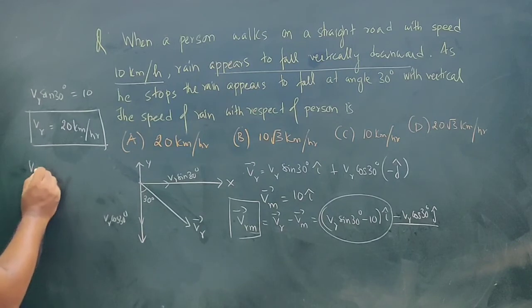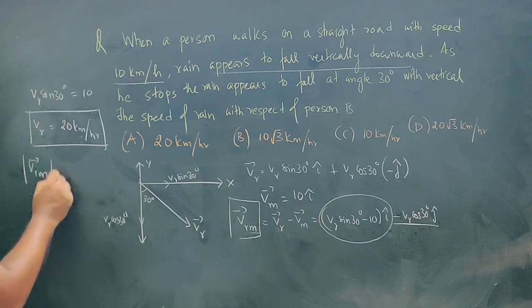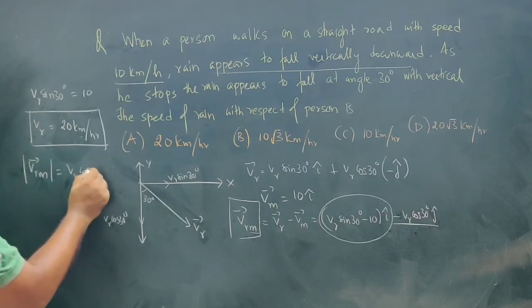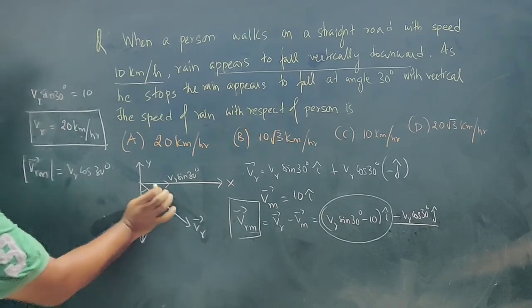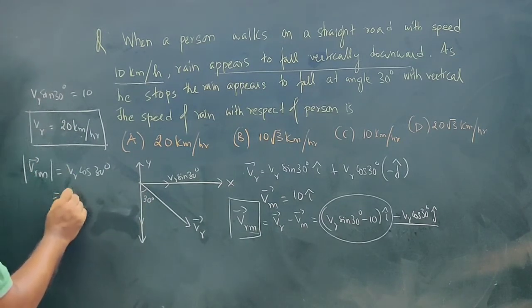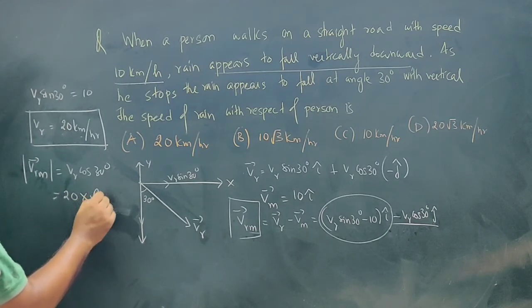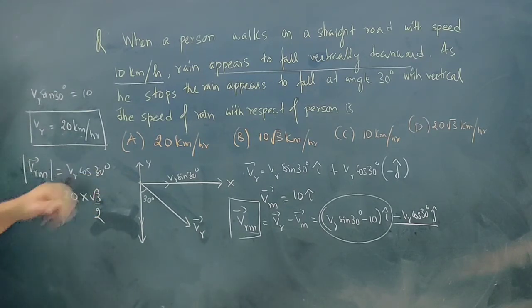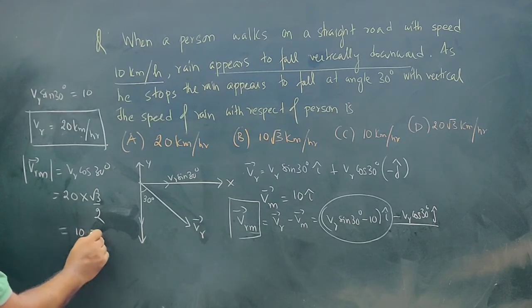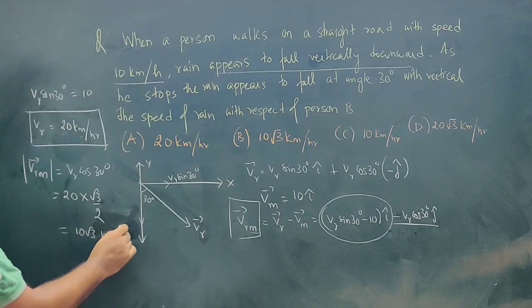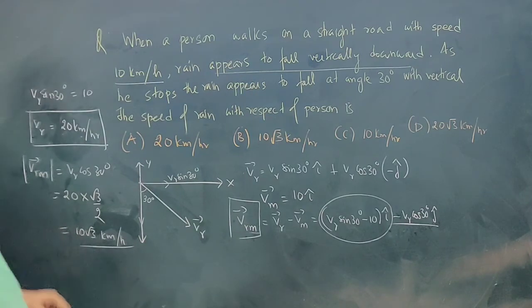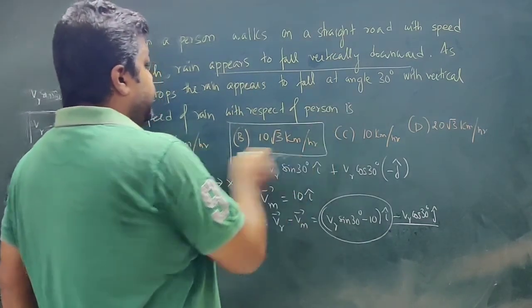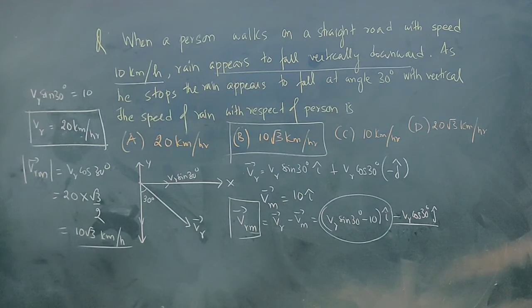See, VRM magnitude will be VR cos 30 degree. What is VR? VR is 20 km per hour. So 20 into root 3 by 2, since cos 30 degree is root 3 by 2. That is equal to 10 root 3 km per hour. So option B is the correct answer.